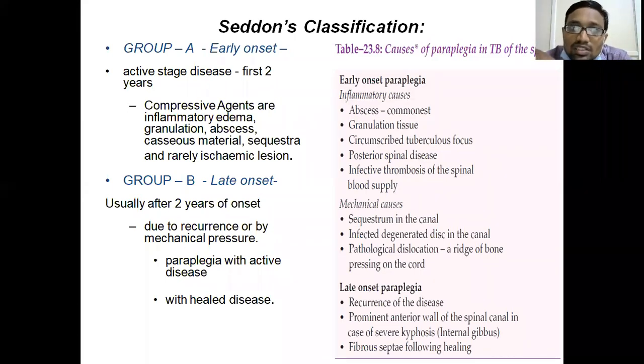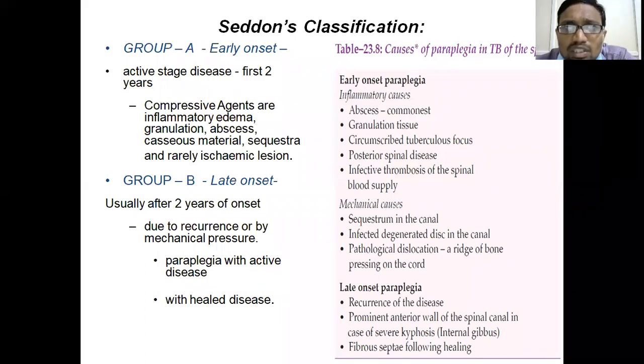That causes recurrence of the paraplegia because of the bowing effect on the anterior wall of the spinal canal. Sometimes healing takes place by means of septa, and those septa cause constriction of the spinal cord. And the third form is because the disease might have reoccurred. This is how late onset paraplegia occurs.